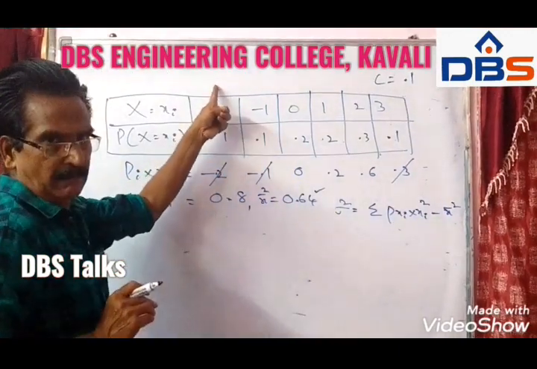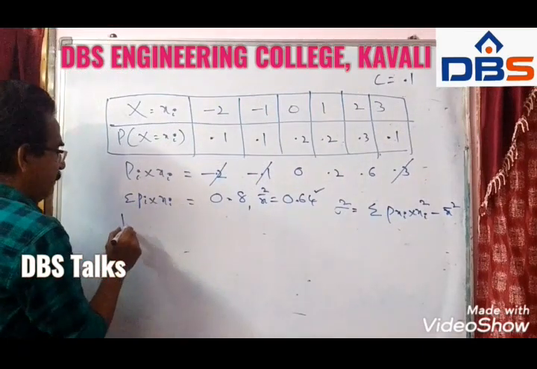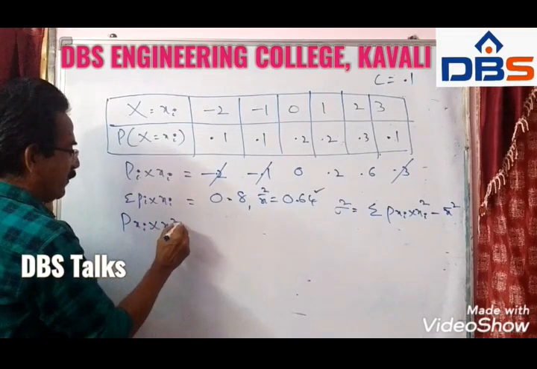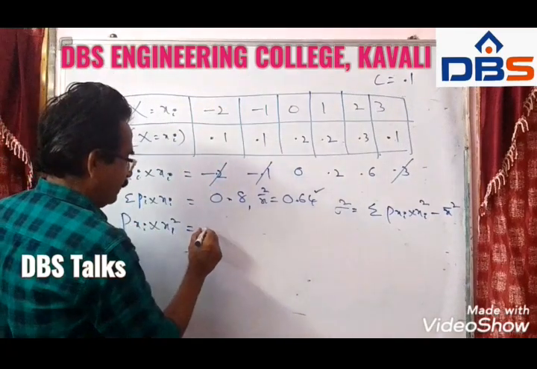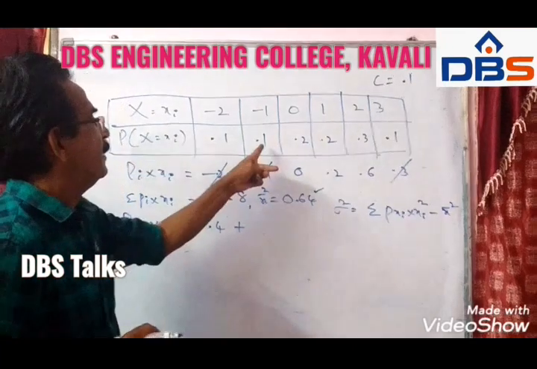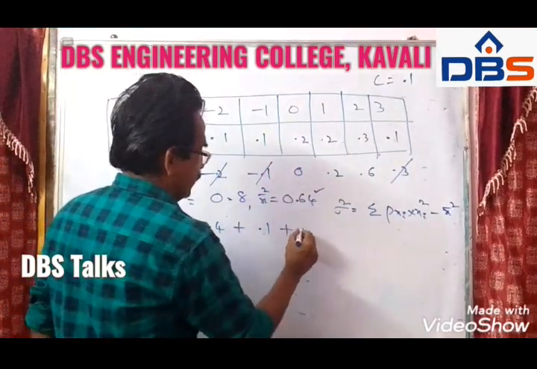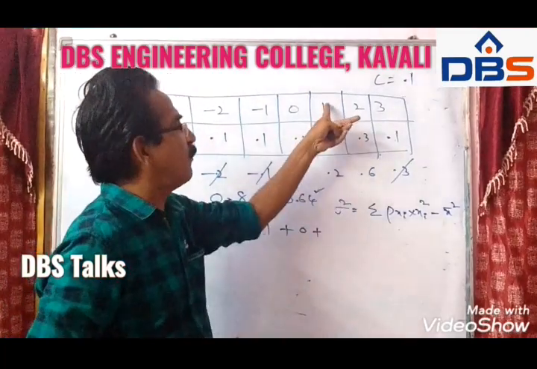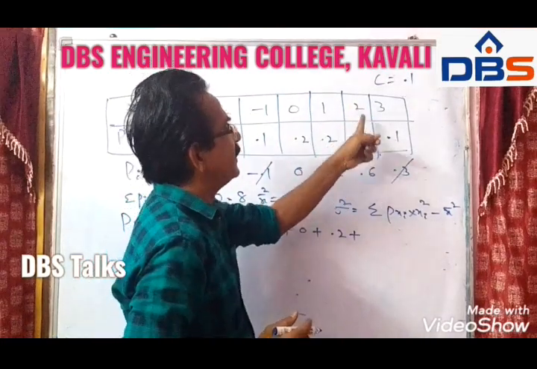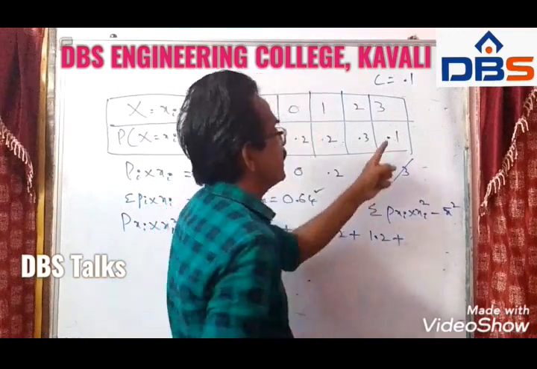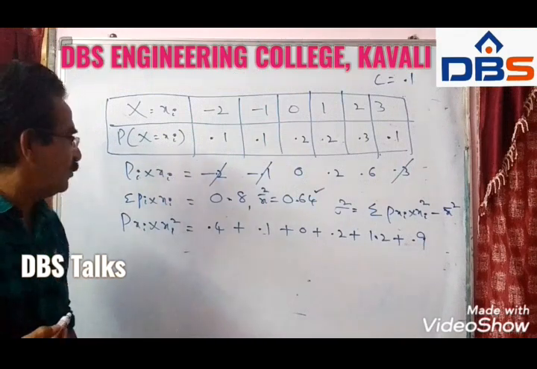Please look at this. 0.1 into 4 is 0.4, plus 0.1 into 1 is 0.1, plus this is 0 anyway, plus 0.2 into 1 square, that is 0.2, plus 0.3 into 2 square, 4, that is 1.2, plus 0.1 into 9, that is 0.9. This is sigma pi into xi square.